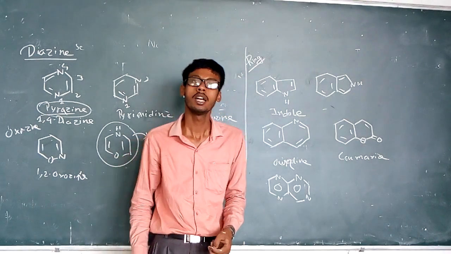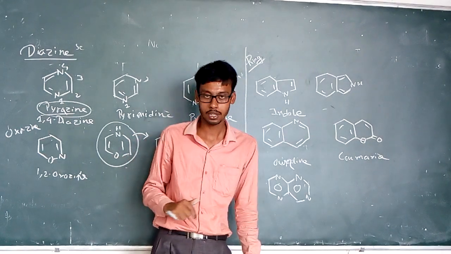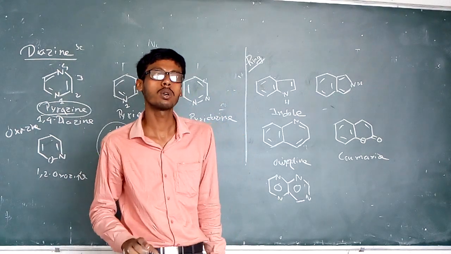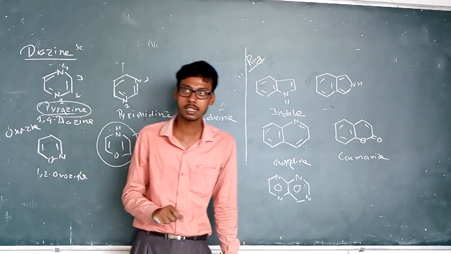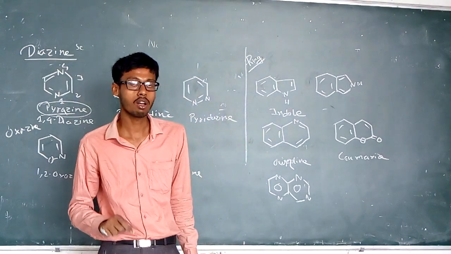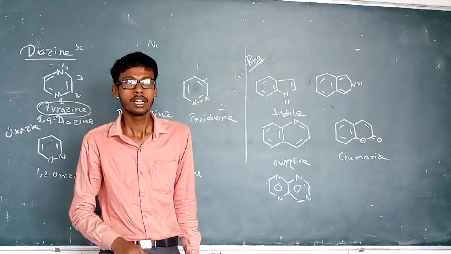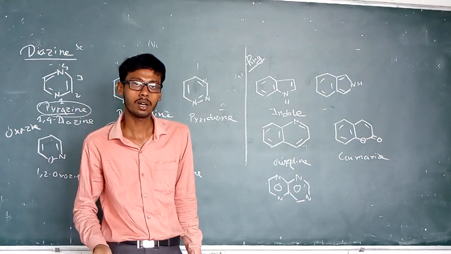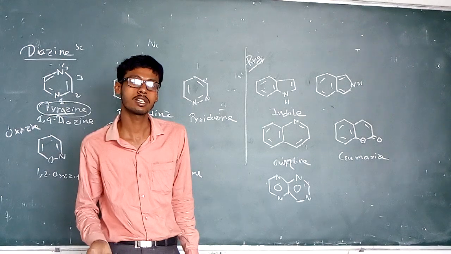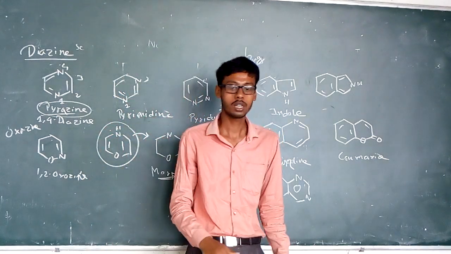So that's all about the basic introduction, their nomenclature system and common rings of heterocyclic compounds. In the upcoming classes, we will discuss the 5-member heterocyclic ring system according to your syllabus. Okay, thank you everyone.